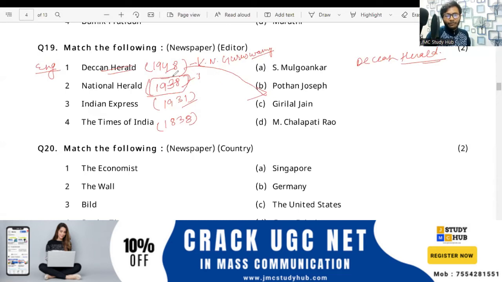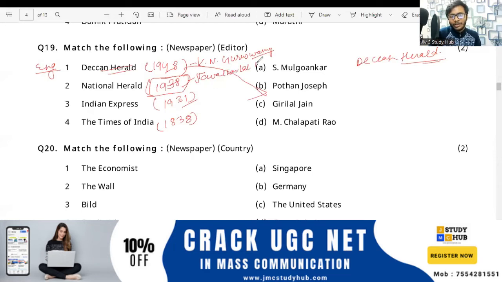First you tell the founder of the National Herald newspaper. जल्दी से बताएंगे सभी लोग. No, nobody has answered yet, right? So please note it. And this is Jawaharlal Nehru.